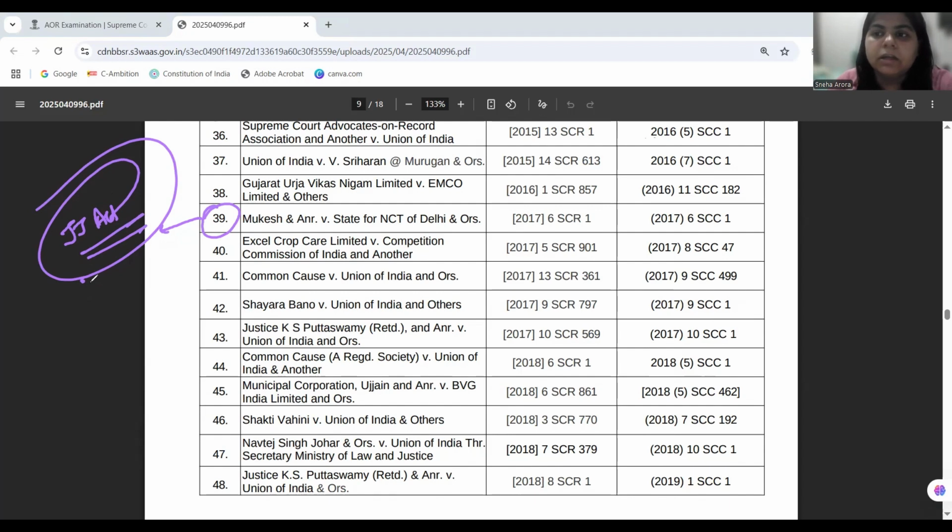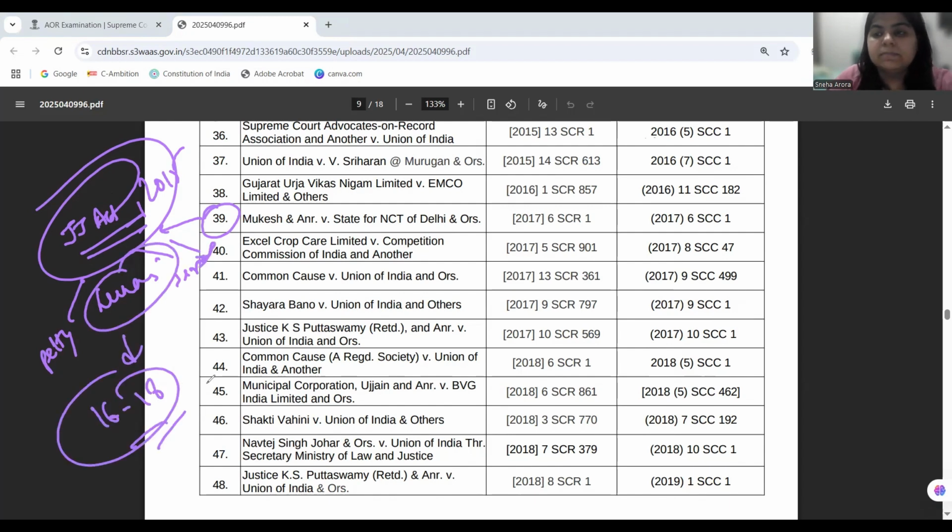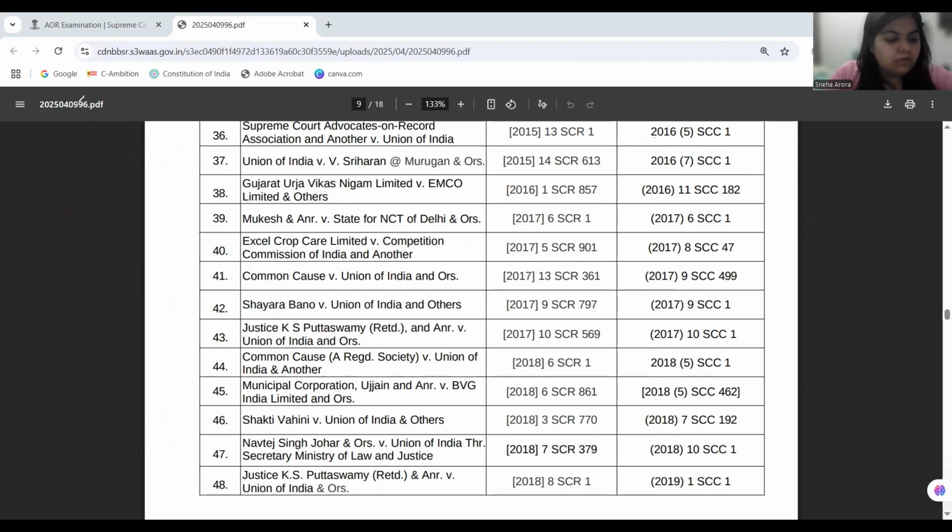But with this case, the JJ Act was brought under a complete overhaul. The new JJ Act 2015 was passed, which divided offenses into petty, serious, and heinous offenses. And if a heinous offense is committed by a child of 16 to 18 years of age, he shall be dealt with as an adult. So this is one reform that Mukesh and another versus NCT of Delhi, the Nirbhaya gang rape case, is bringing in. Okay, now we go ahead.